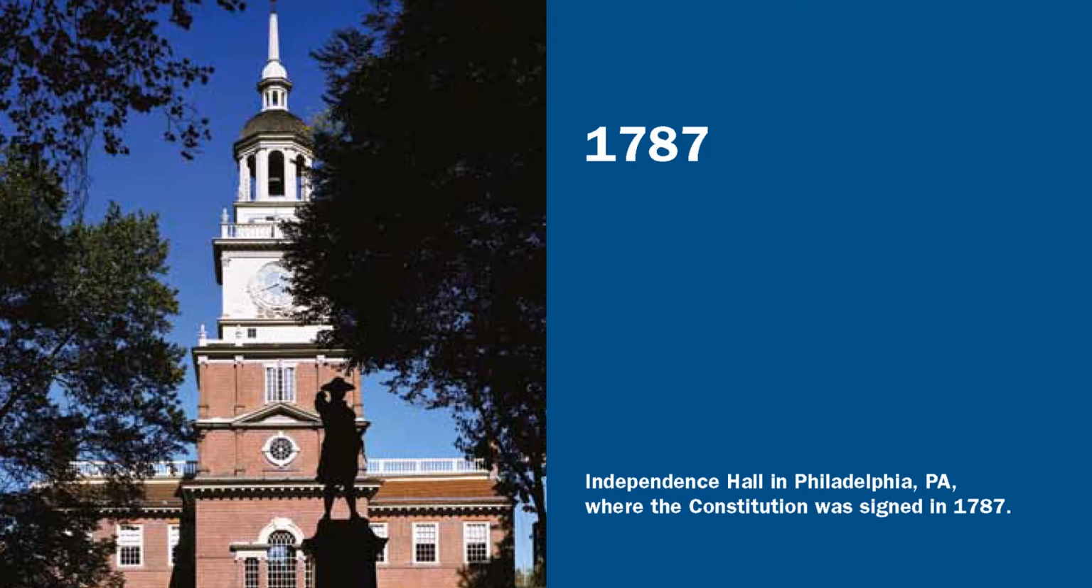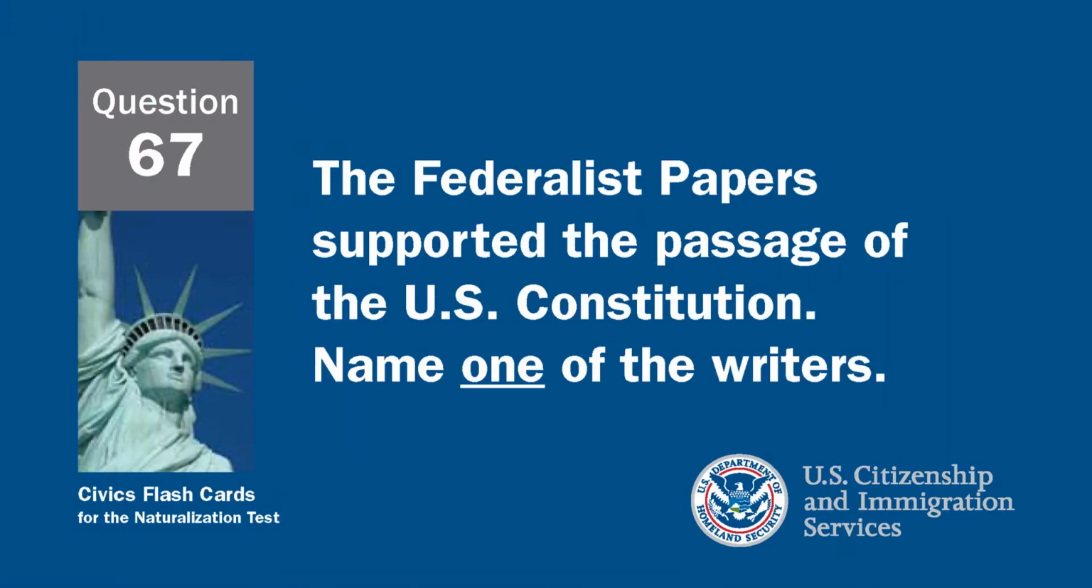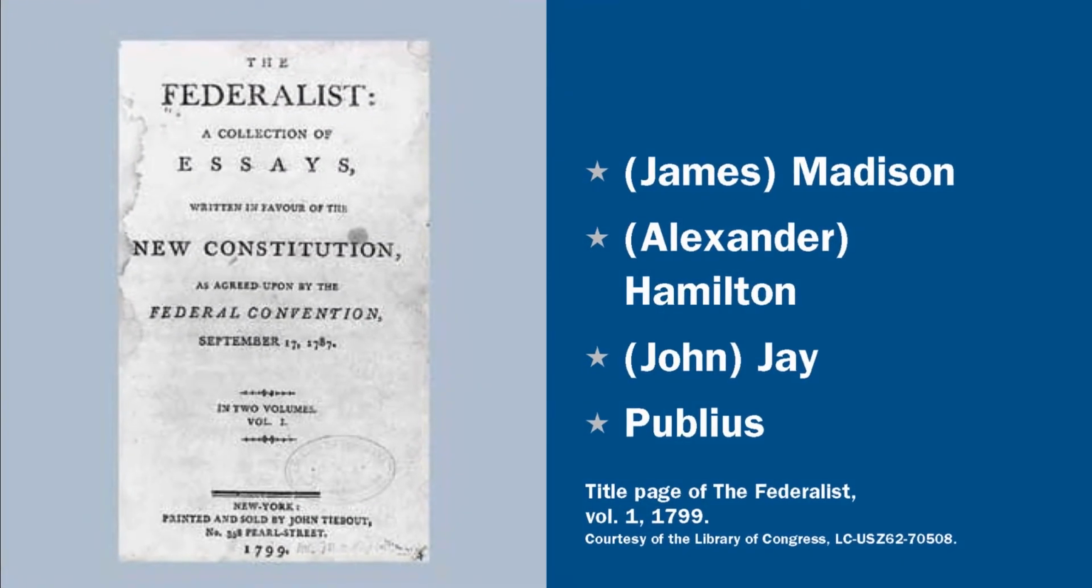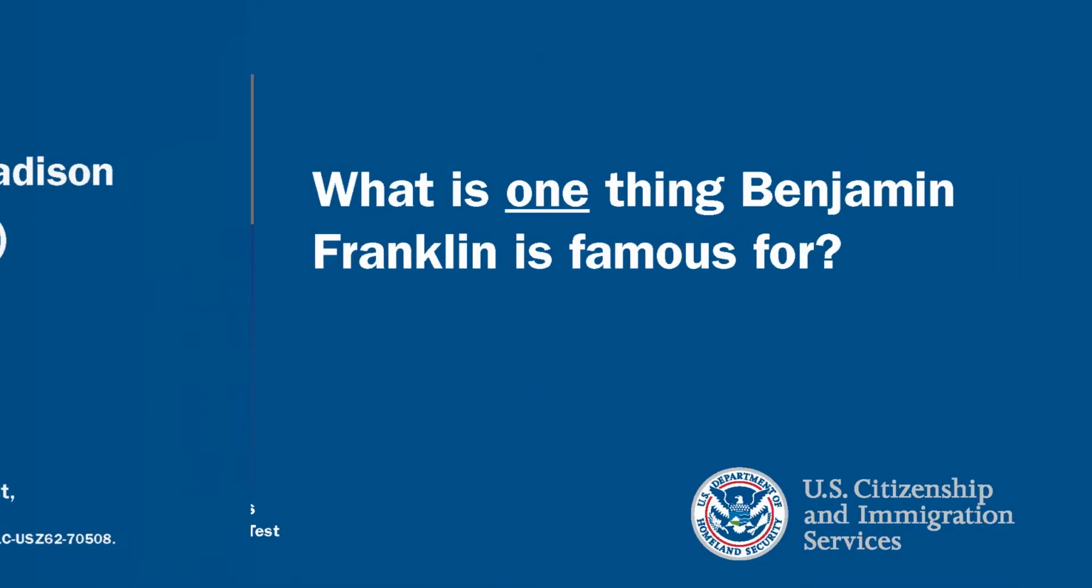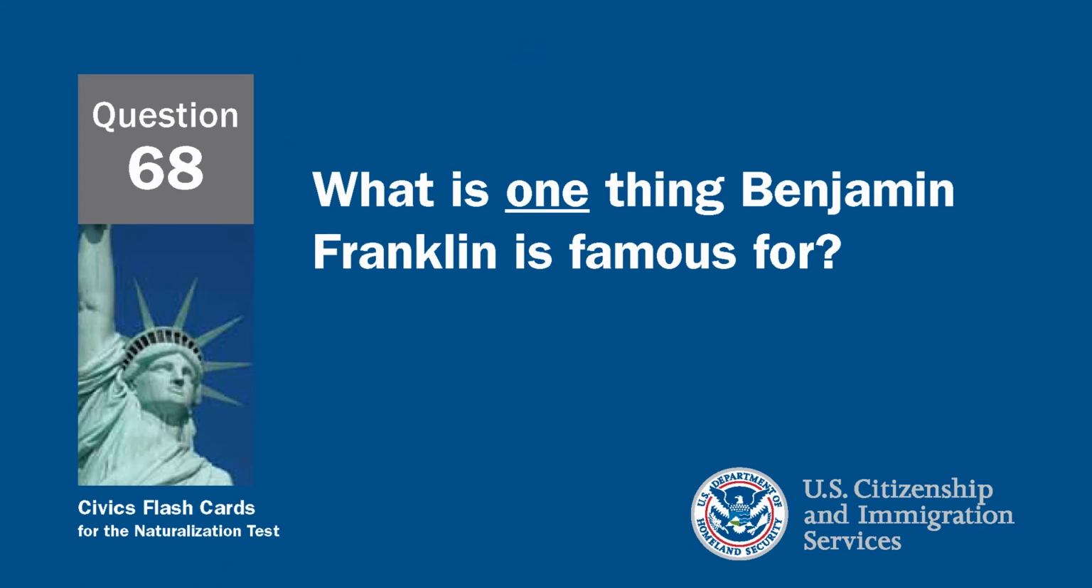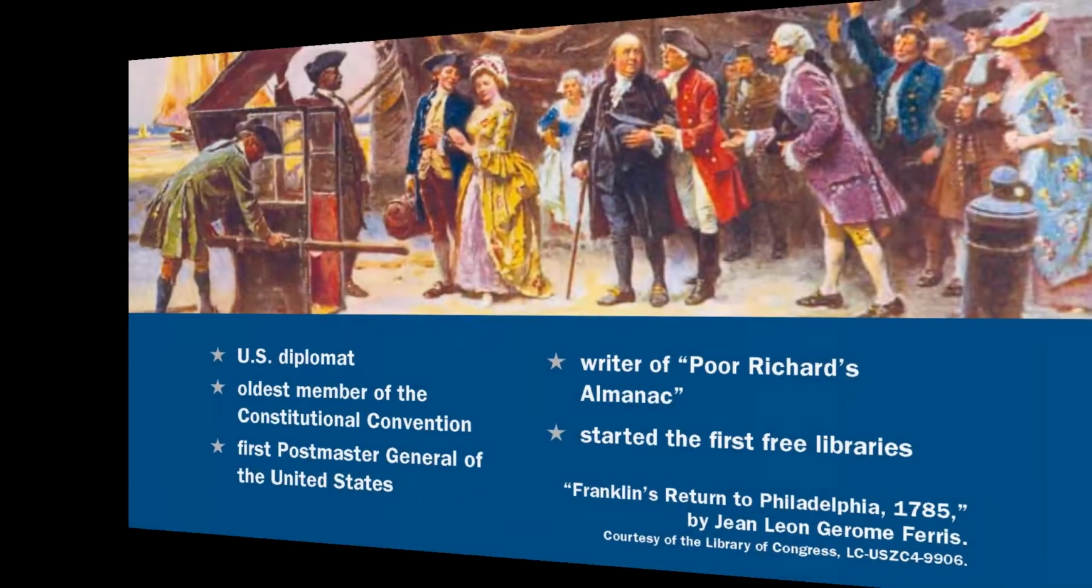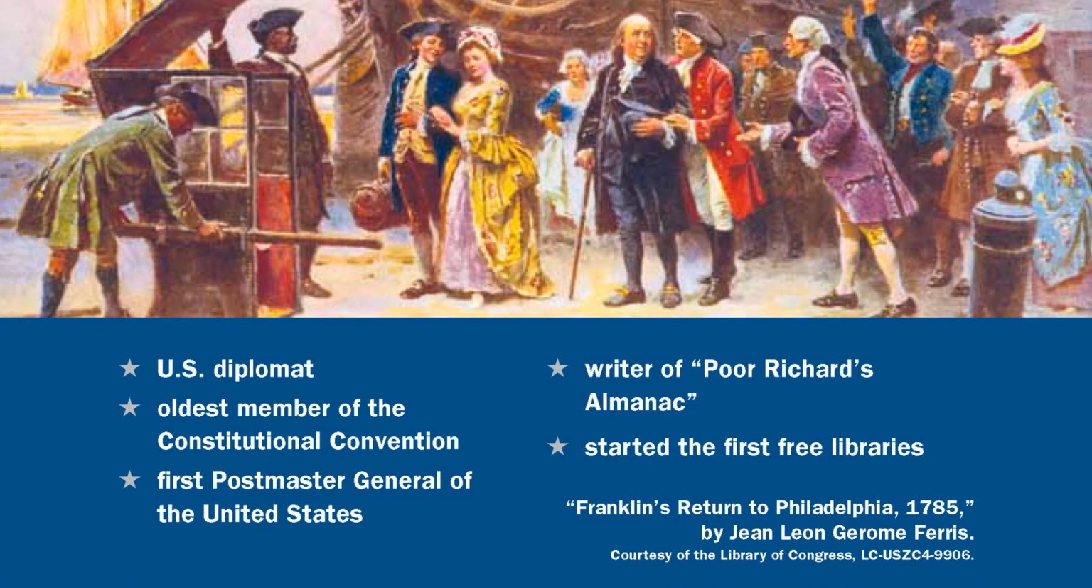The Federalist Papers supported the passage of the U.S. Constitution. Name one of the writers. James Madison, Alexander Hamilton, or John Jay were all writers of the Federalist Papers. What is one thing Benjamin Franklin is famous for? Benjamin Franklin, besides being a U.S. diplomat, was the oldest member of the Constitutional Convention, and he was the first Postmaster General of the United States.